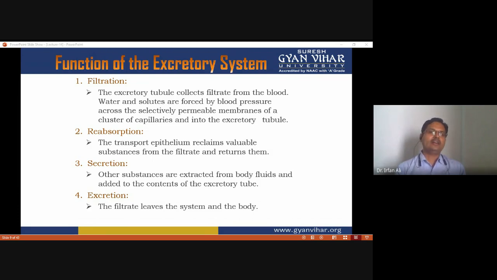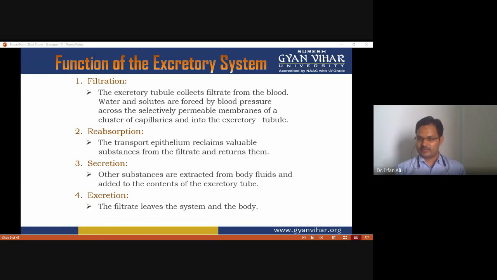After filtration, reabsorption takes place because some useful substances are also filtered and found in the filtrate. During reabsorption, the transport epithelium reclaims valuable substances from the filtrate and returns them to the blood. Secretion is another process in which other substances are removed from the body fluids and added to the content of the excretory tubule.